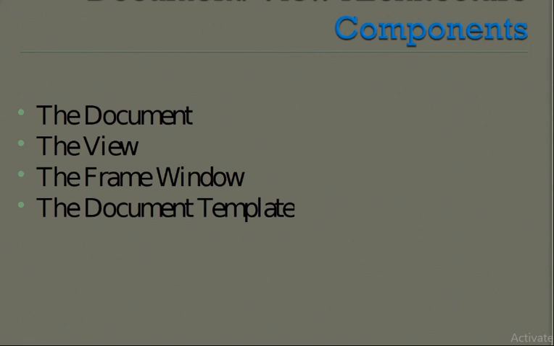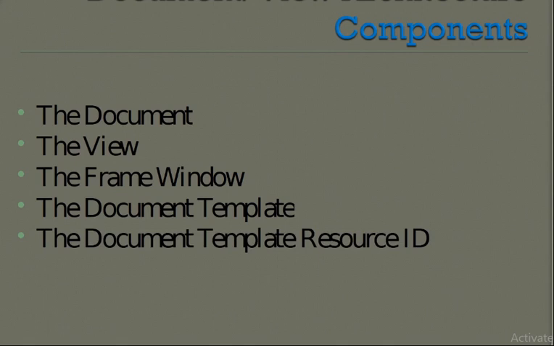We have the next component, that is document template, and we have the document template resource ID. Your document is always associated with its view and frame window. That frame and view are created by the document template itself. Document template is responsible for creating and managing all documents of one document type, of similar document type.